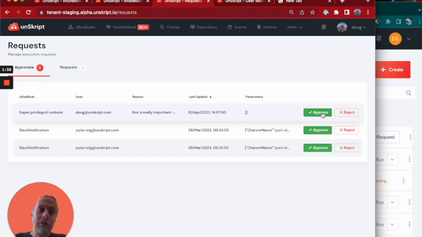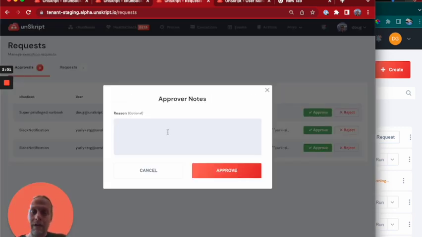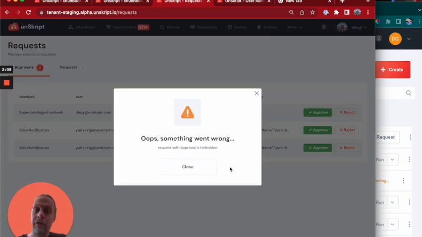Why don't you just approve it yourself? Self-approval, right? We should all self-approve. But when it comes to doing a RunBook, that's not allowed. You can't just say, I want to delete everything. Yes, it's okay. Let's delete everything. Somebody else needs to actually verify that this RunBook needs to go, right? So the self-approval is forbidden in this case.